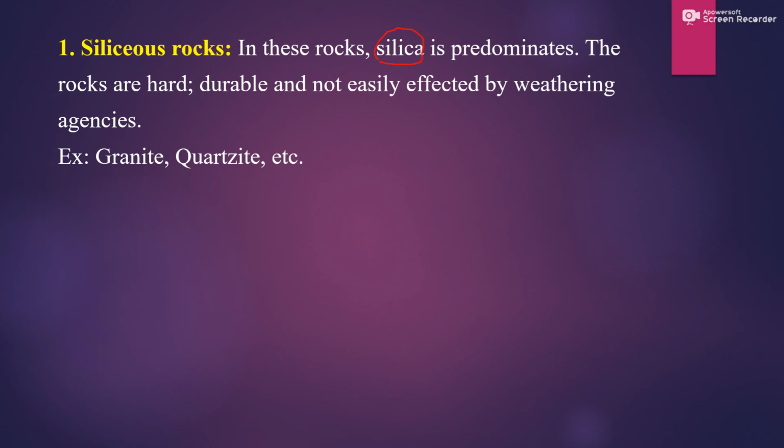Again, I am explaining this because sometimes the question will come. I have seen the previous papers of AEE and AE also, and I have seen one question like this: quartzite is which type of rock? Options are given as siliceous, argillaceous and calcareous. Then it will be siliceous rocks. You need to pick the siliceous rocks. You can expect this type of question in competitive exams too.